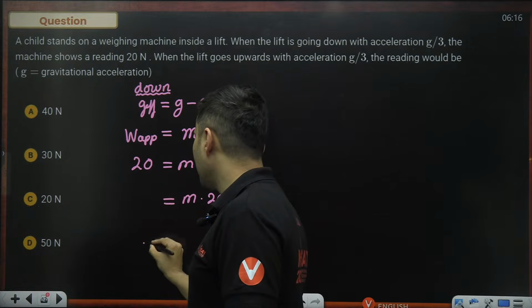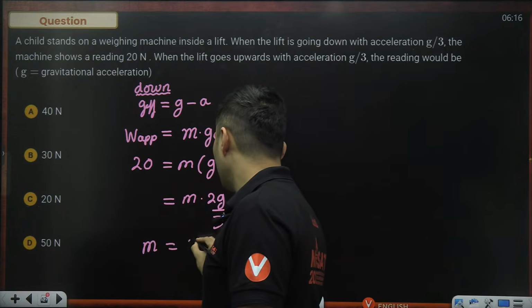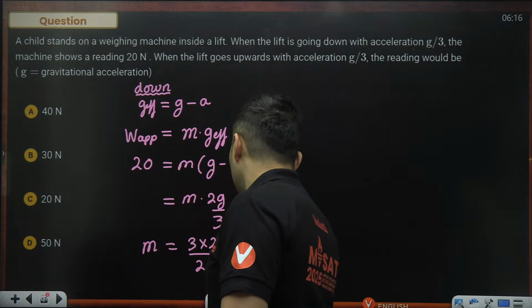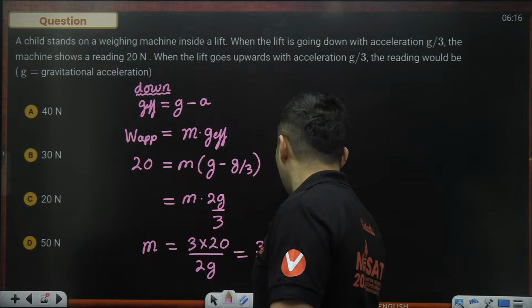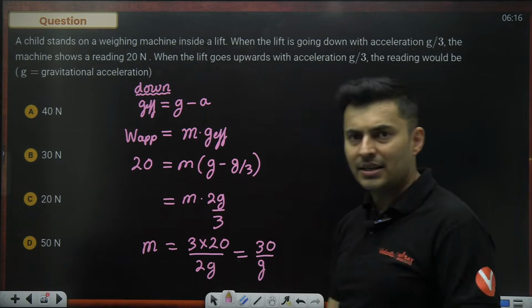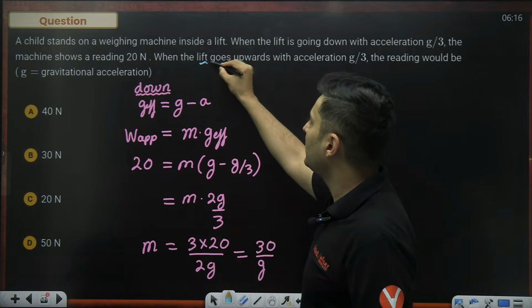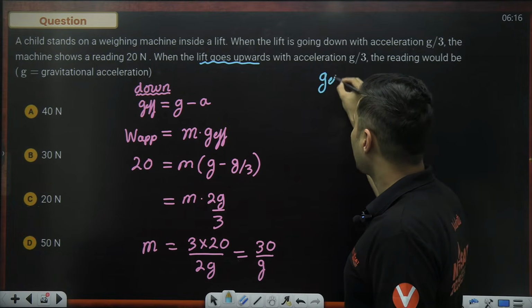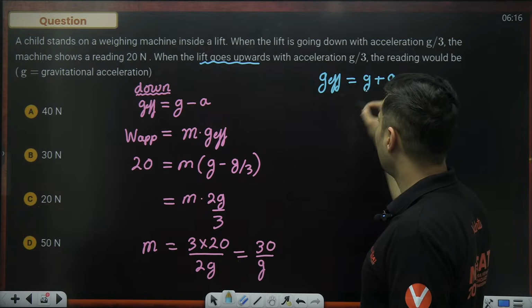Take it to the other side. I will get m equal to 3 multiplied by 20 divided by 2g, where the 2 cancels, so it becomes 30 divided by g. That is the value of the mass which I calculated from the first information. Now when the lift is going upwards, the effective gravity will become g plus a.